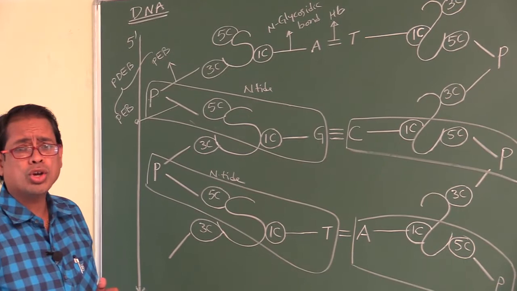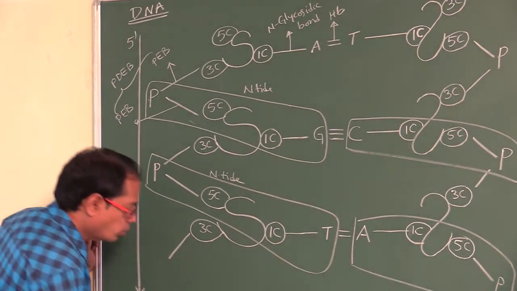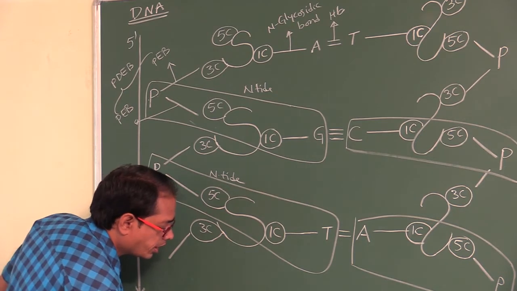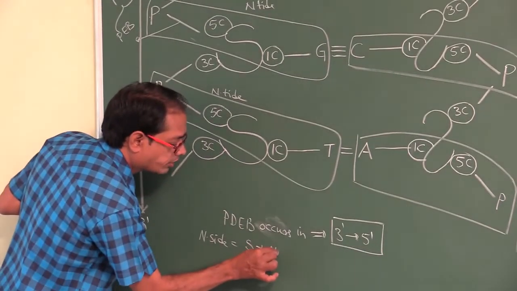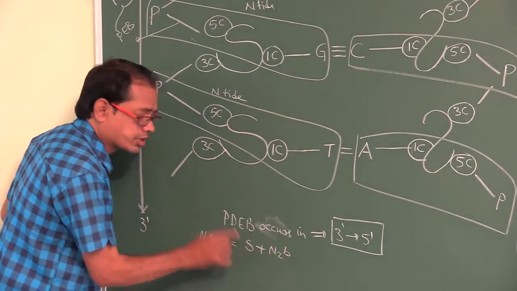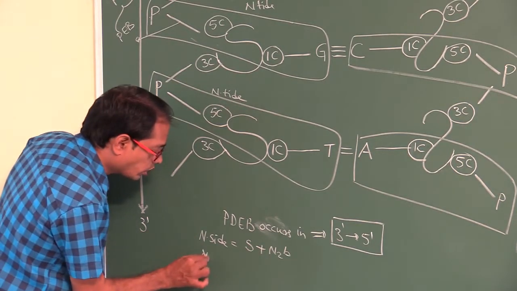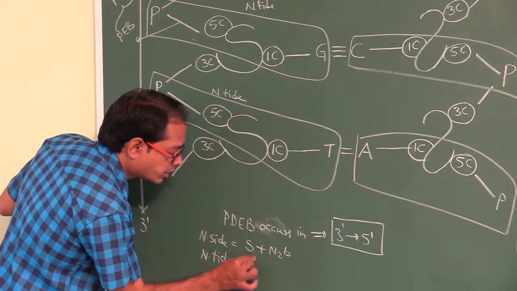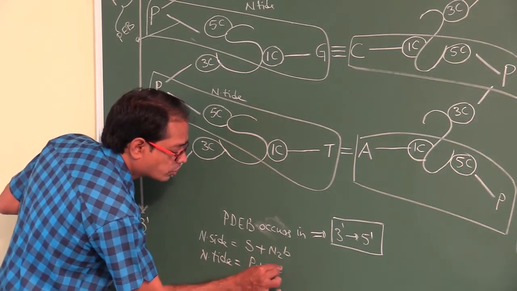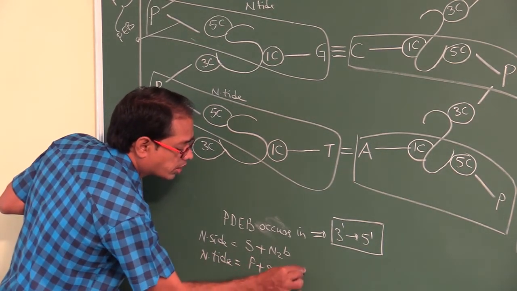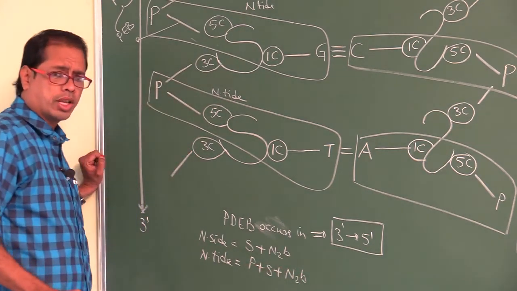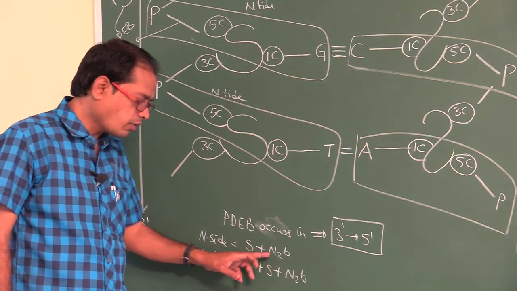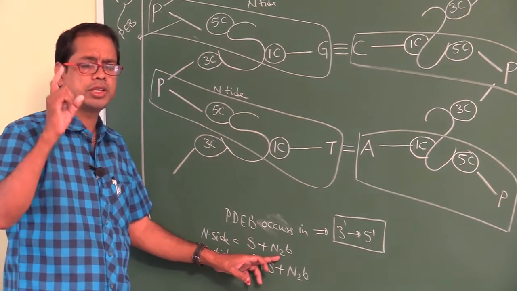What is a nucleoside? Nucleoside means sugar and nitrogen base. Nucleotide means phosphate, sugar and nitrogen base. To remember easily, make it simple.